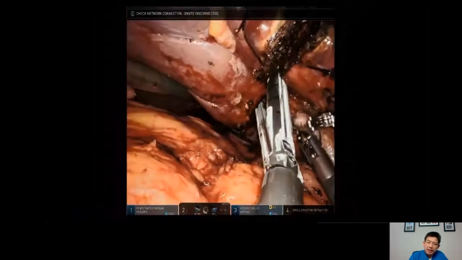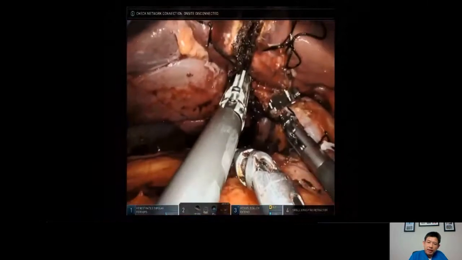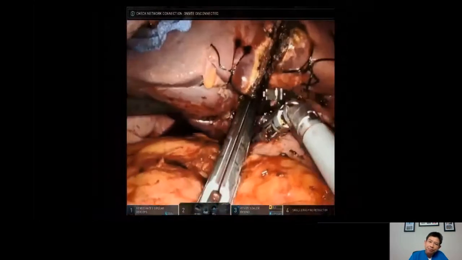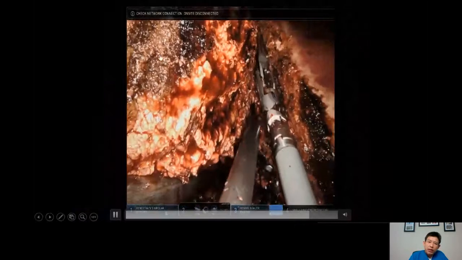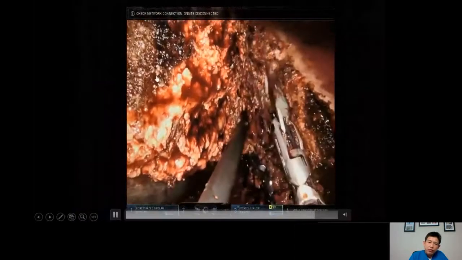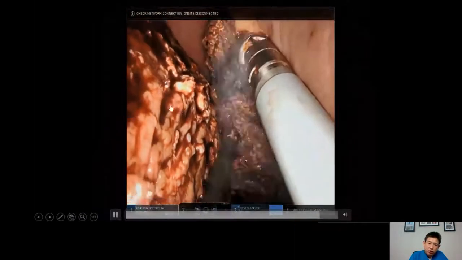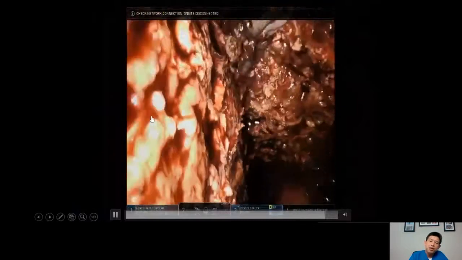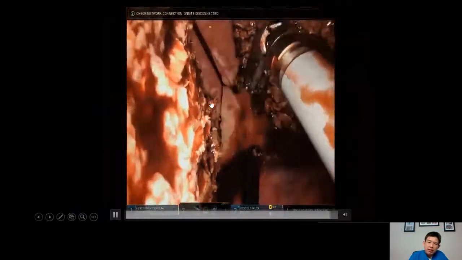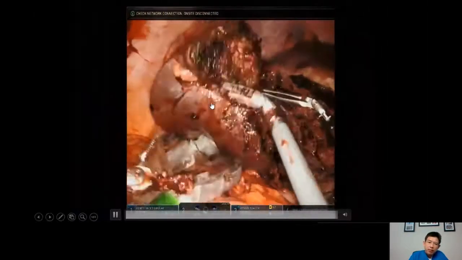This is the bile duct being stapled with the laparoscopic stapler instrument. You can see here on the left side, as I mentioned before, this is the part of the liver that has tumor in it. So we cut the liver. You can see it's quite a bloodless operation.